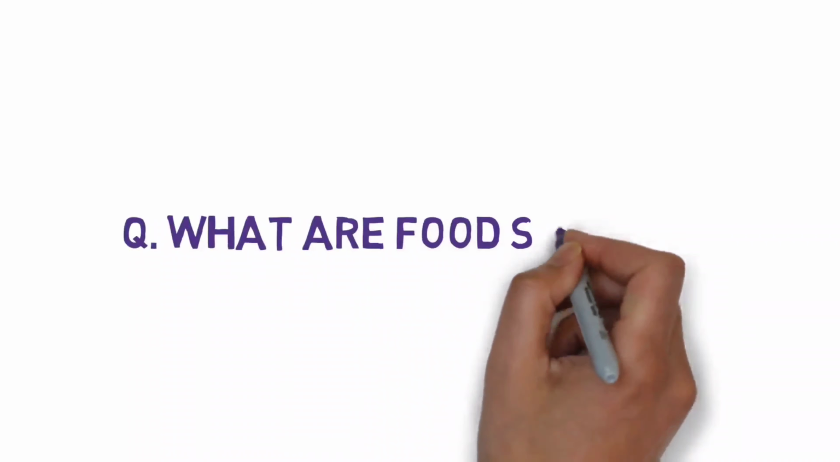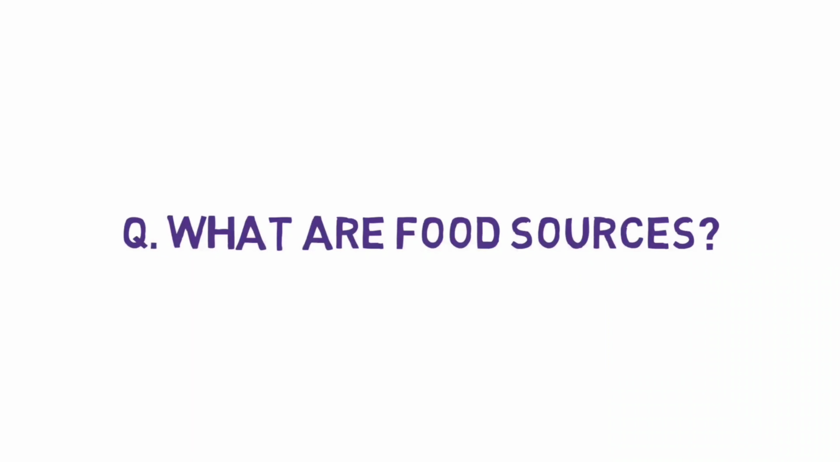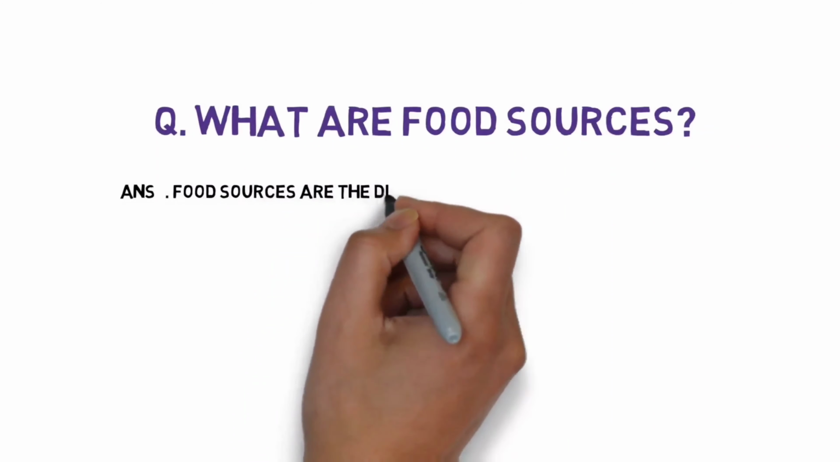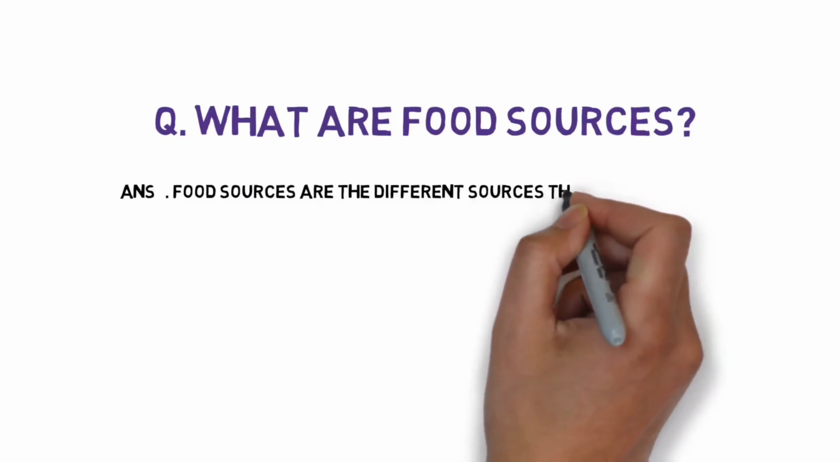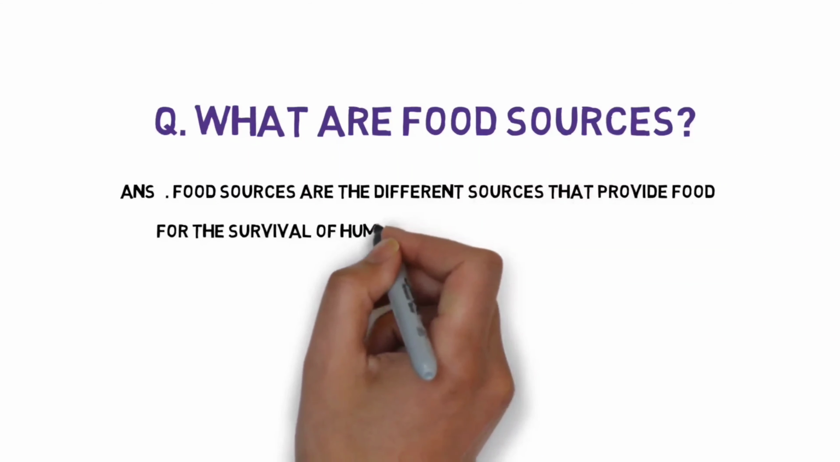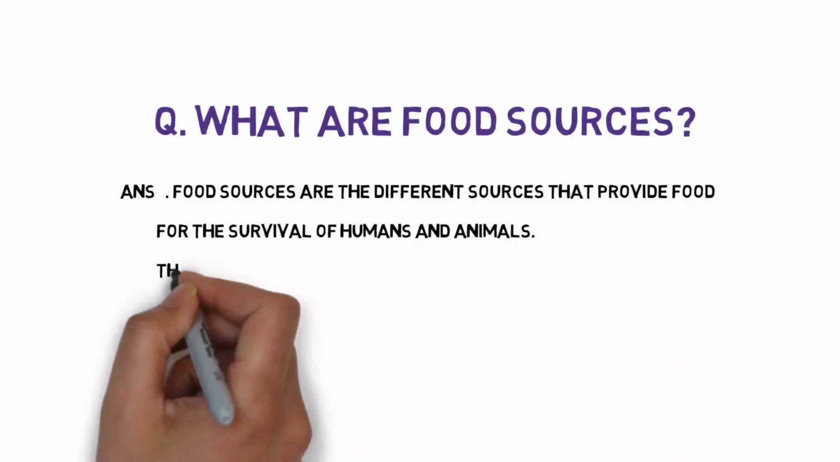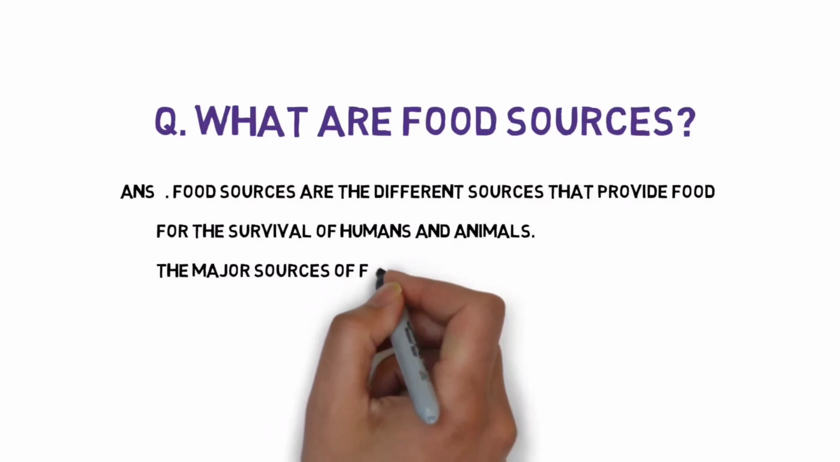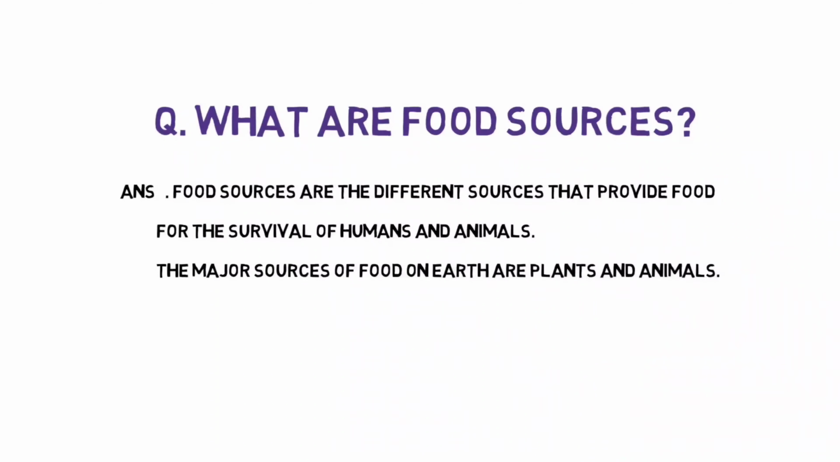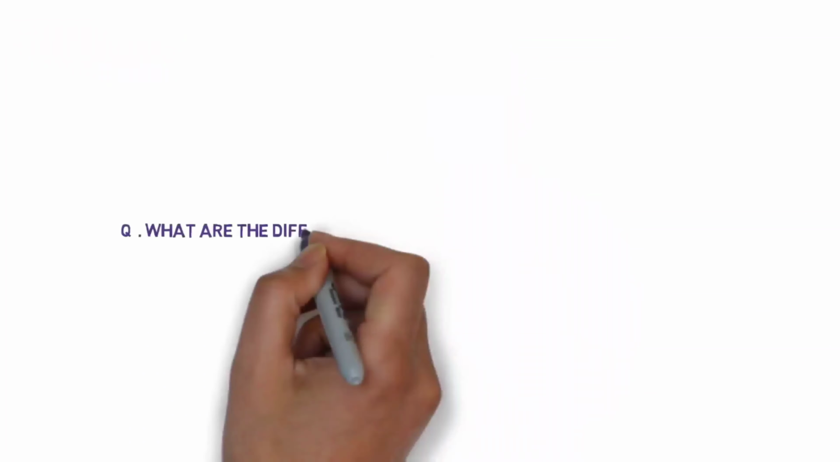So how to write this answer beautifully? Let's see. What are the food sources? Food sources are the different sources that provide food for the survival of humans and animals. The major sources of food on earth are plants and animals. So now let's see the next question.